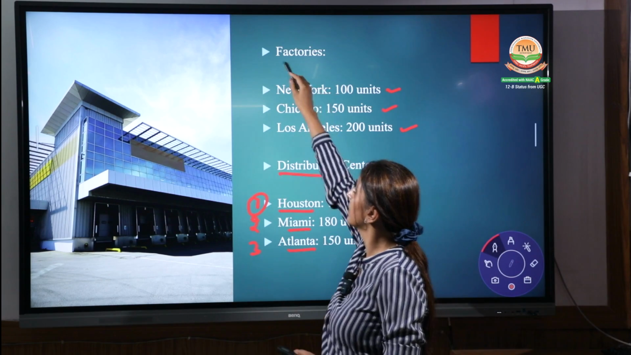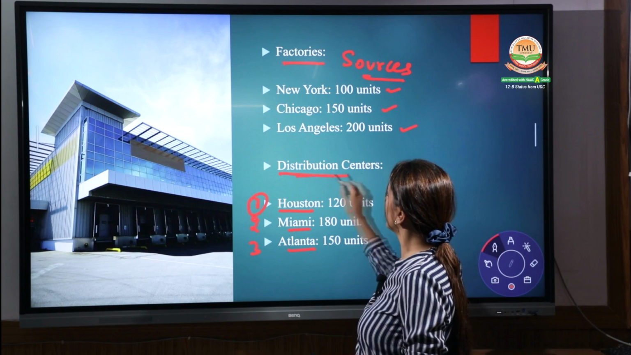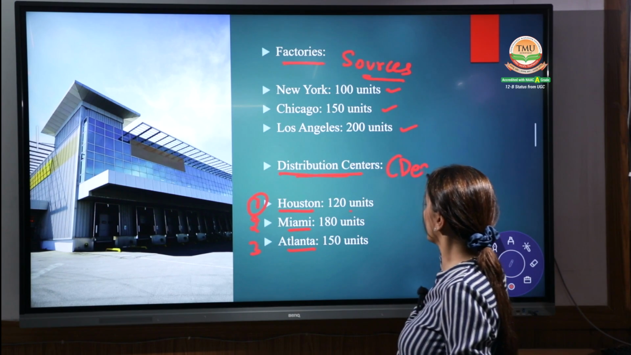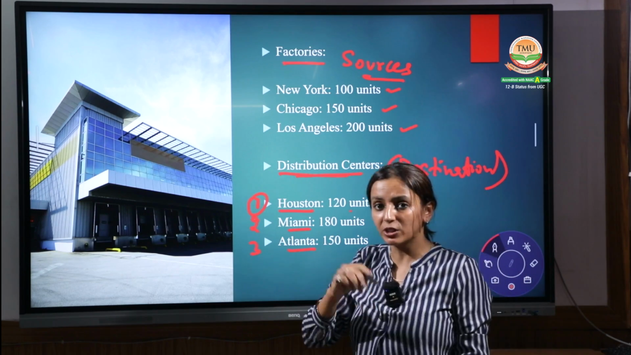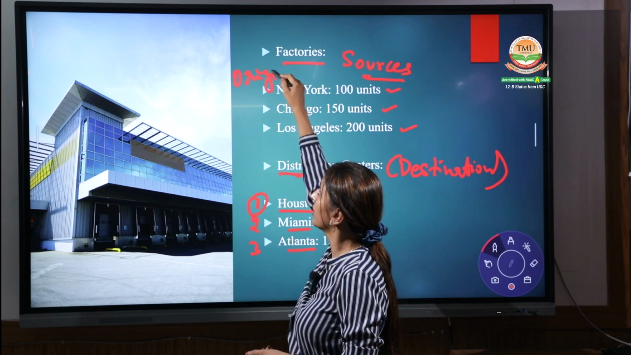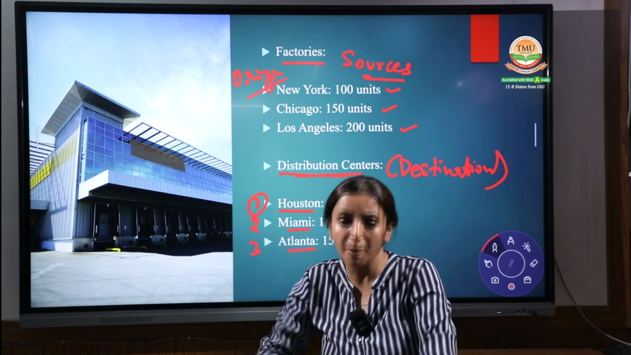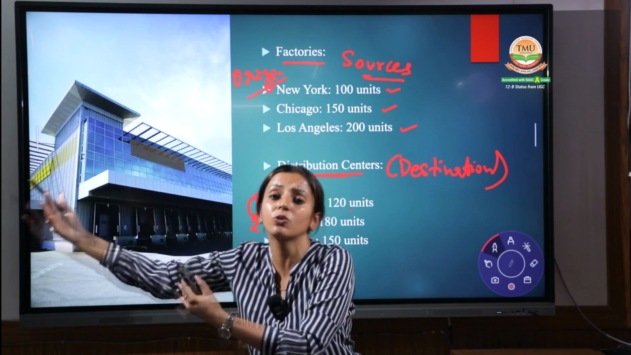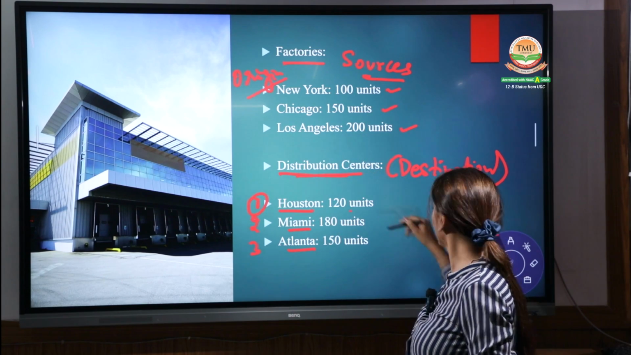These are the sources, the factories, and these are the distribution centers, meaning destinations. Sources, that means we can also use the word origin. Don't worry, we can use a different word also. You have to make it properly. Origin, where the goods are coming from. Destination, where they are going out to. Right? Done? Note down all these units.